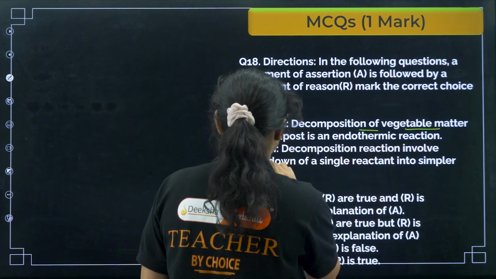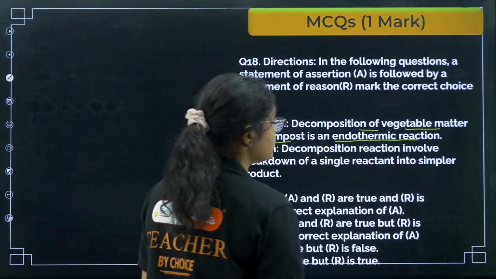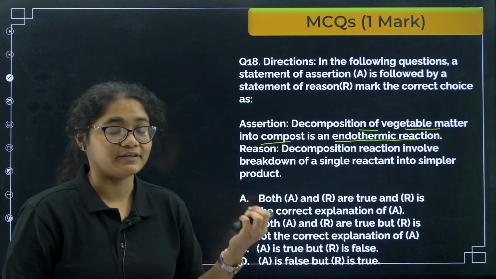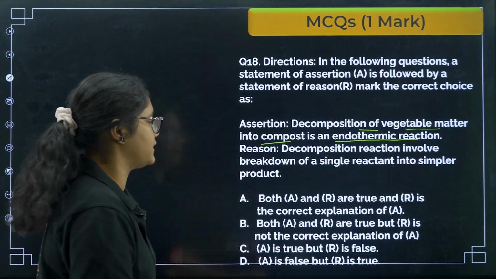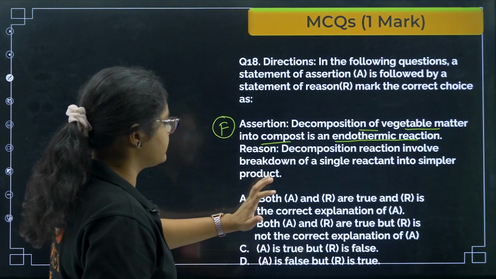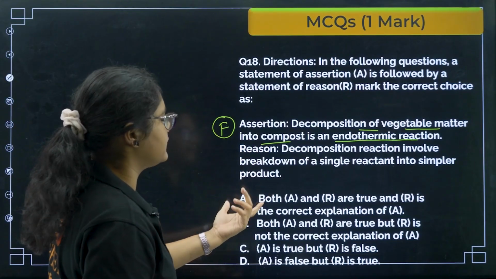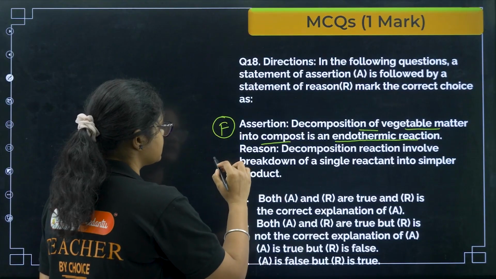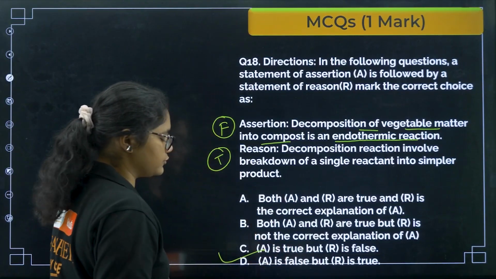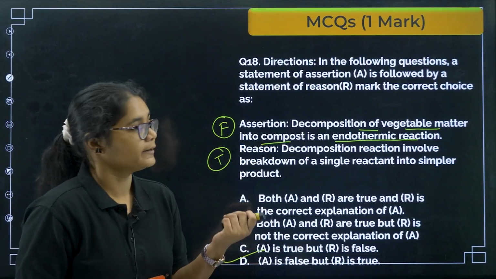Decomposition of vegetable matter into compost is an endothermic reaction. Because decomposition of vegetable matter is an exothermic reaction, this is a false statement. Next, a decomposition reaction involves the breaking down of a single reactant into products. So yes, this is correct. So we can write assertion is false but reason is true, that is option number D here.